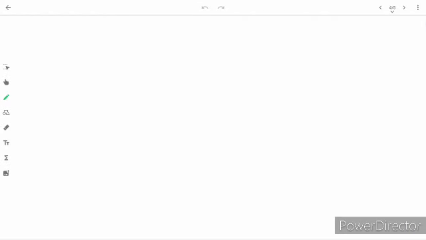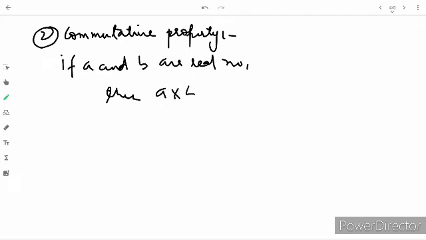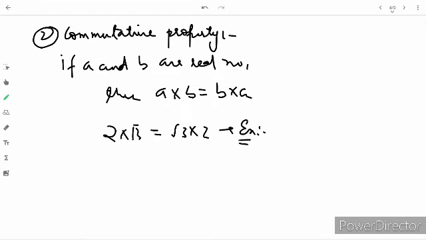Now, next is commutative property. If A and B are real numbers, then A into B equals B into A. For example, 2 into root 3 equals root 3 into 2. This is an example of a commutative property.